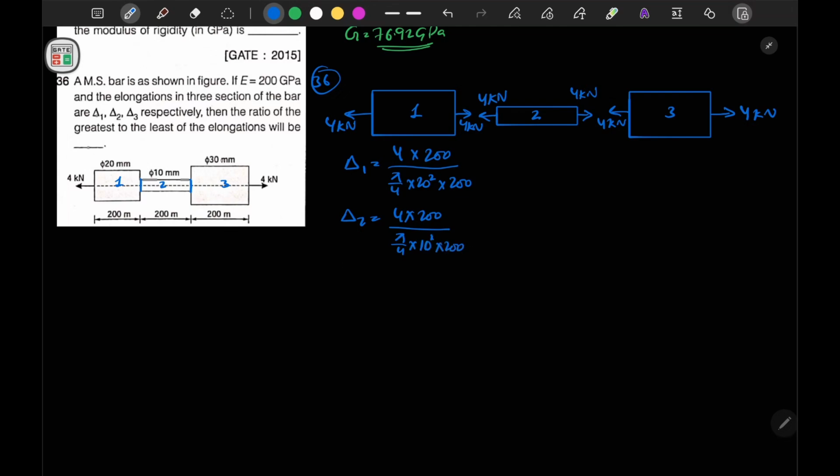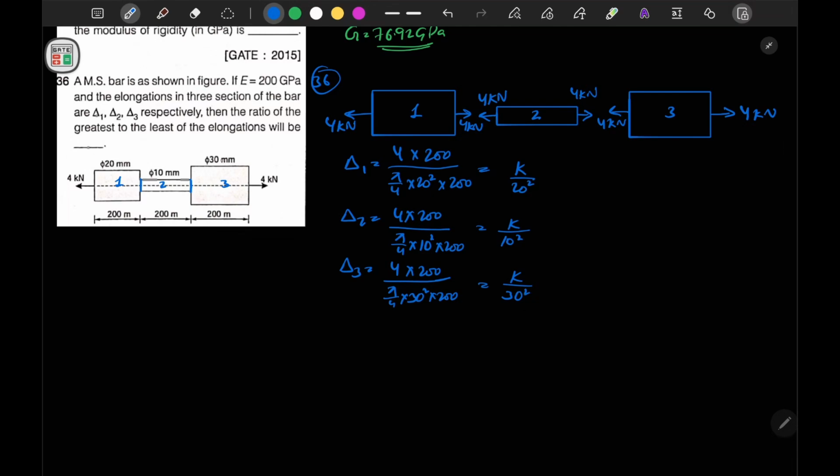Okay, so from here I can see all these values, so I can write it like this, or let's compute in this way. Elongation is length upon pi by 4 into 30 square into 200. So from here I can write this is k upon 20 square, this is k upon 10 square, this is k upon 30 square.